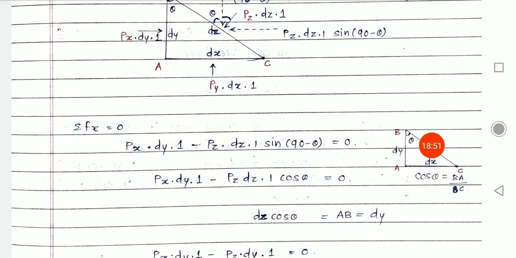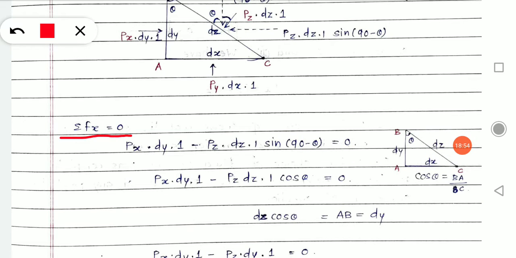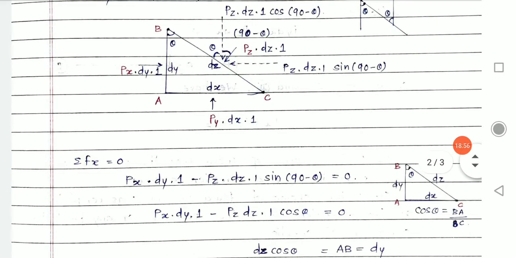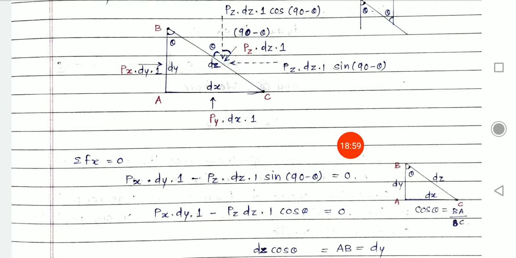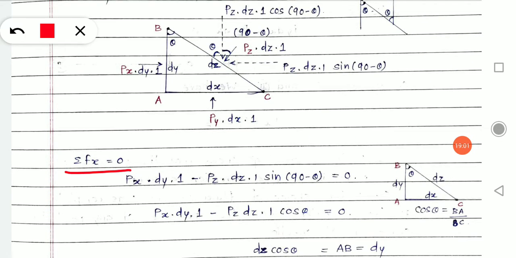So see here, summation Fx I am doing with the help of the same triangle. Summation Fx equals 0 means all the forces acting in x direction, the magnitude of it becomes 0. How? Because they balance each other, and the total or resultant force acting on a body is considered to be 0.